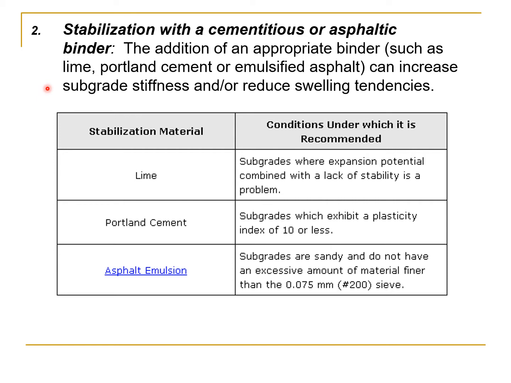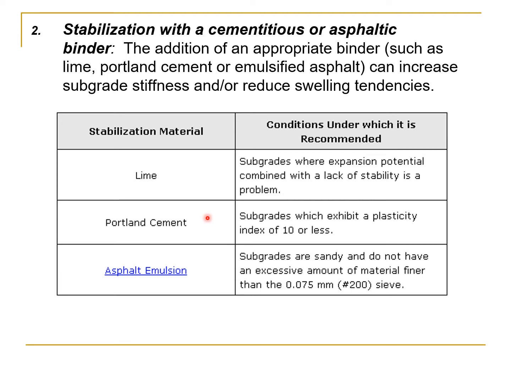So here we are considering the three stabilization materials: lime, Portland cement, and asphalt emulsion. Lime is to be used when expansion potential combined with a lack of stability is a problem in the subgrade. In that condition the lime is very useful.